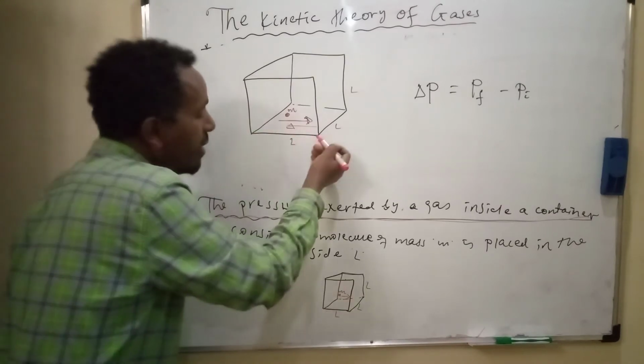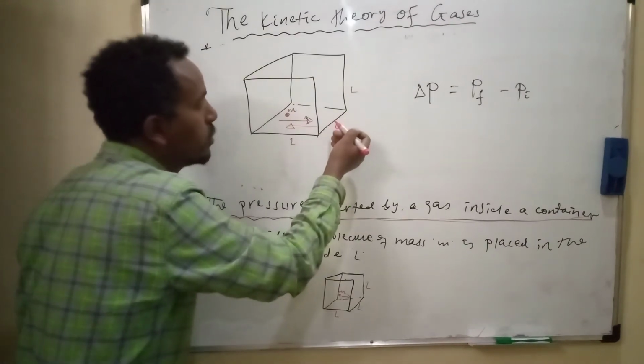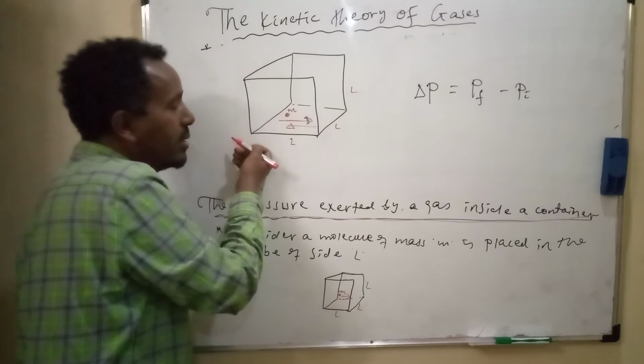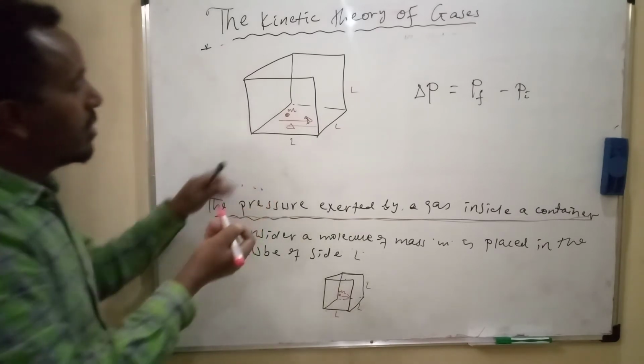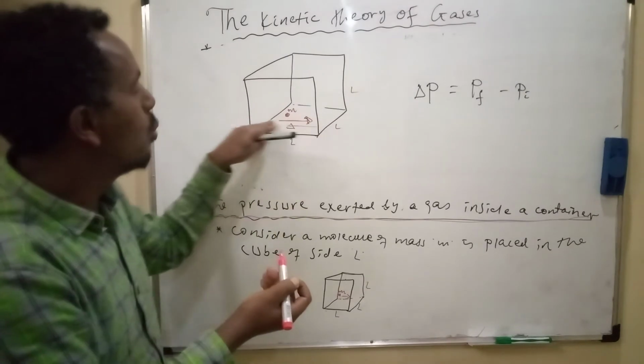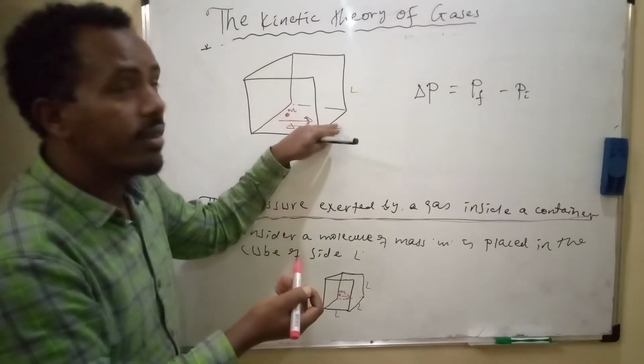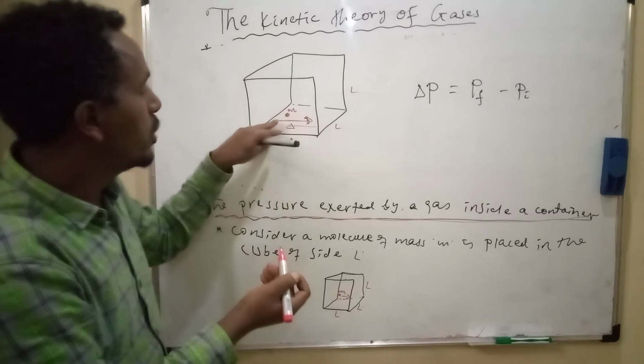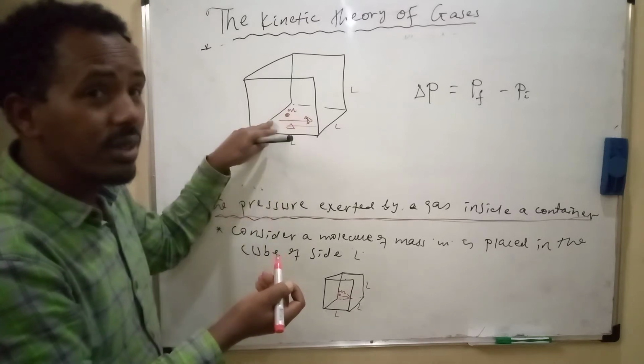Let's say this is the x-axis. Along the x-axis, it moves to the right and returns back. Because of this, the directions of these momentums are opposite. One is towards the right. After collision, the momentum is to the left.